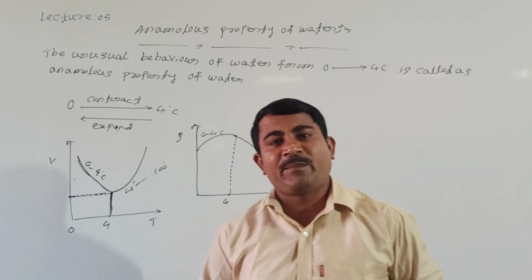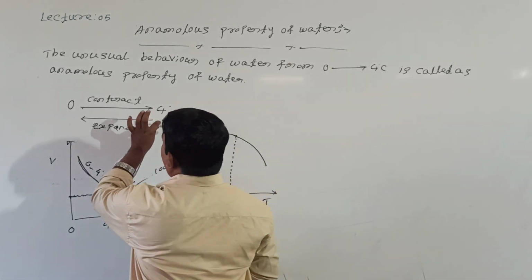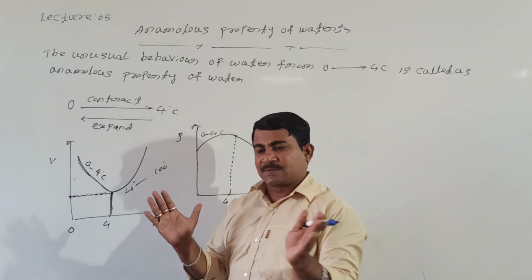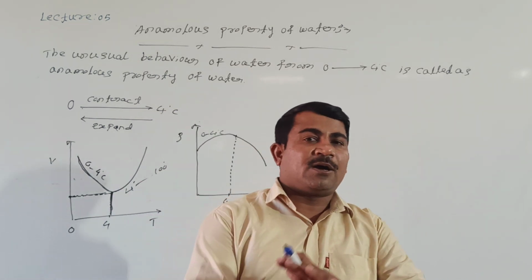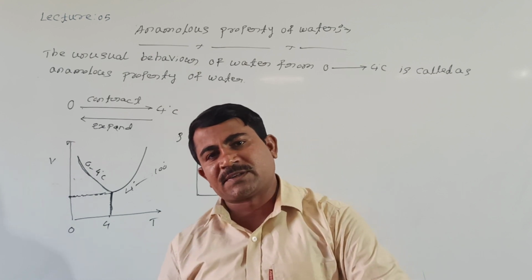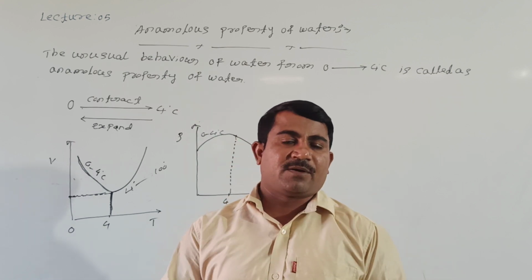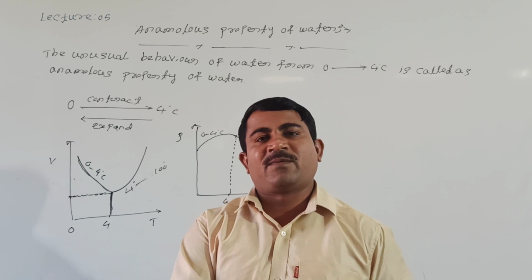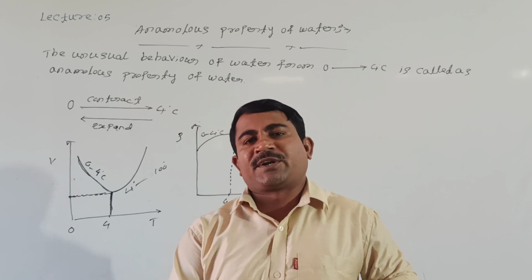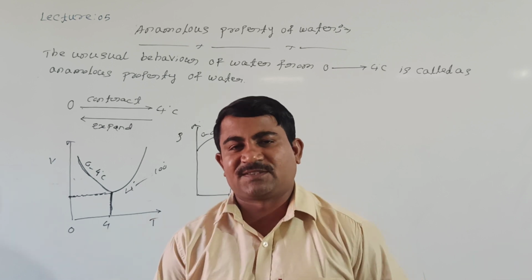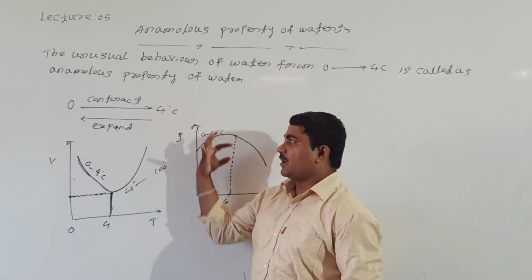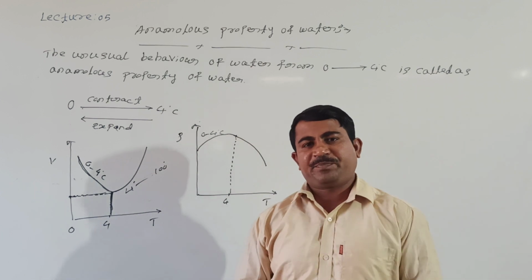But if it is cooled down, what happens? When water cools from 4 to 0 degrees Celsius, it will expand. As a result, the upper surface of the lakes, rivers or oceans becomes ice during the winter season. But below the surface of the water, it remains the same because the temperature is always equal to 4 degrees Celsius or greater than 4 degrees Celsius. So this property is what you call the anomalous property of water.